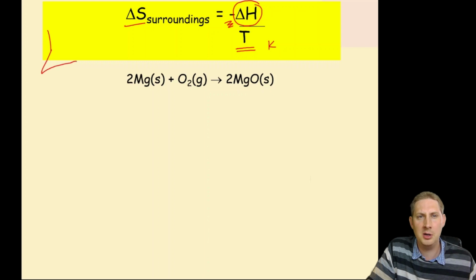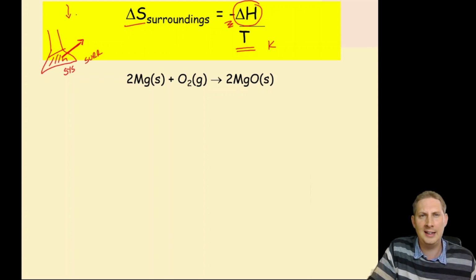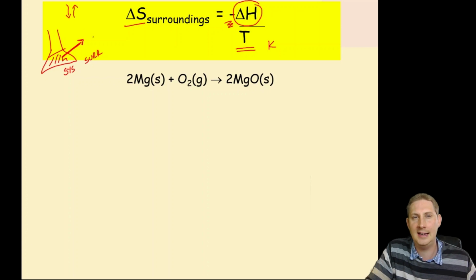Well, if you've got a chemical reaction that is losing energy, that energy is going out of the system and into the surroundings. The system's losing energy as the surroundings gain energy. So obviously it's the negative sign of what's happening to the system.